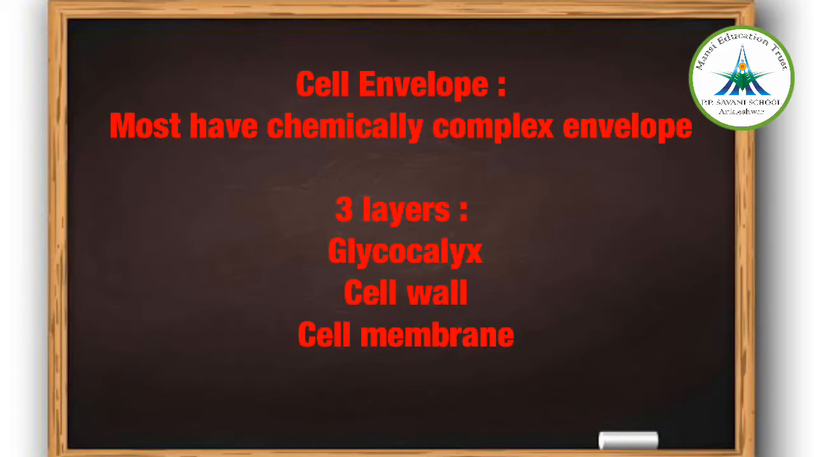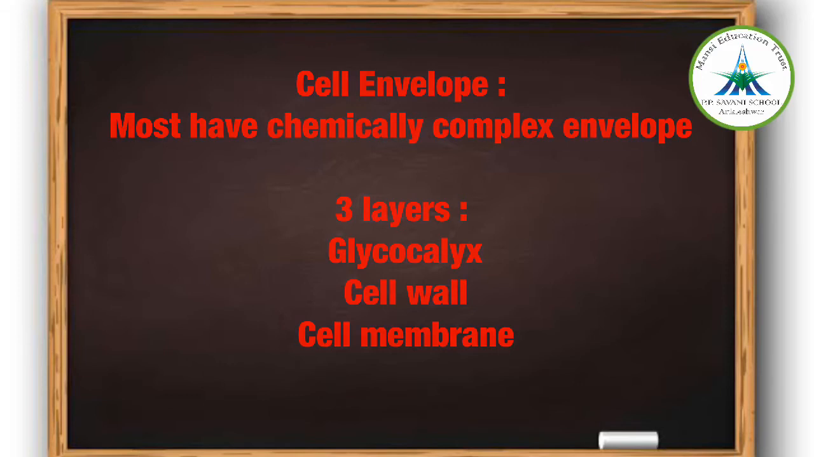When I talk about the cell envelope, most prokaryotic cells, particularly bacterial cells, have a chemically complex cell envelope. The layers of the cell envelope are stacked upon one another and often bonded together tightly. This consists of three basic layers: one is the glycocalyx, second is the cell wall, and the third one is the cell membrane.